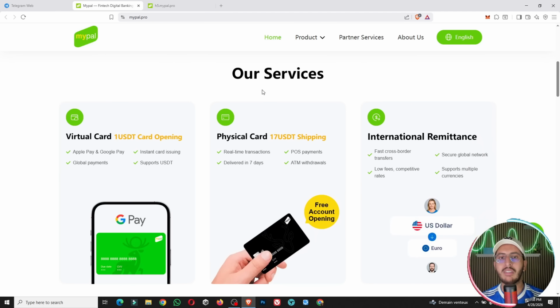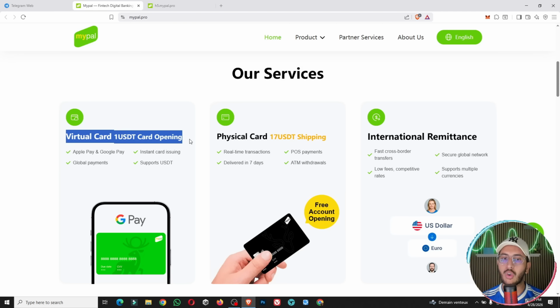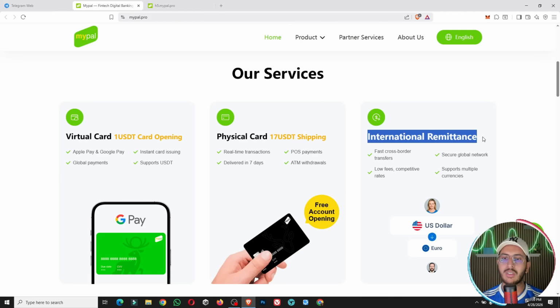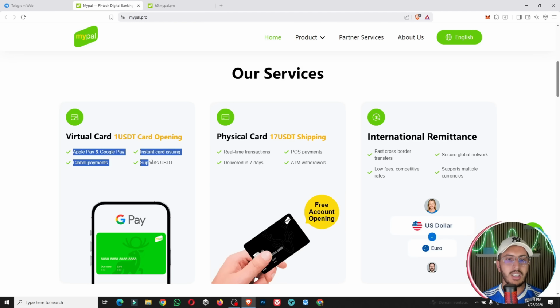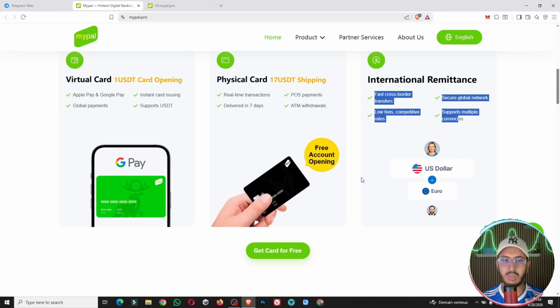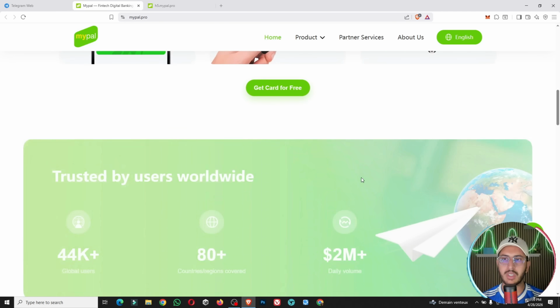So we have some services. They provide the virtual card with only one USDT card opening fee, also a physical card for 17 USDT for shipping, and international remittance. Those are the platform features where you can get it in real time, delivered in 7 days, and fast cross-border transfers, etc. So guys, it's really easy.